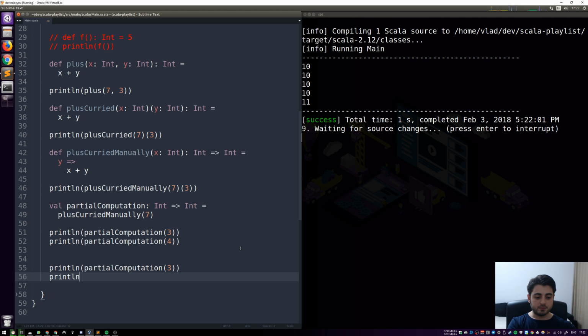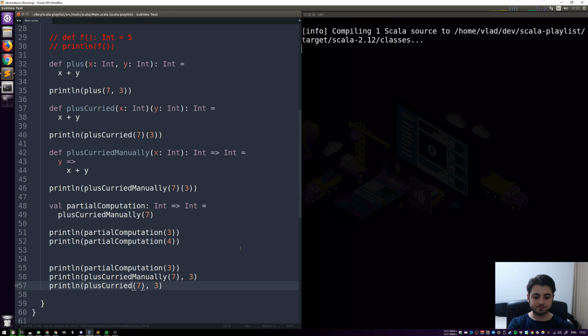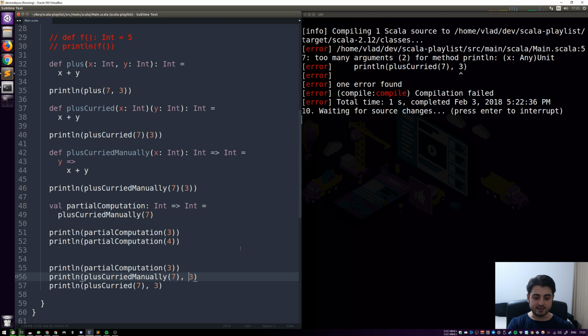So we can have println of plus curried manually, with a 7 and a 3. And we can also do the same thing with plus curried, okay? Right, that's of course not a comma. This is the second argument, okay? So we have a 3 over here, and in fact I can just copy this and replace all of that with it. All right, so now it's fixed.